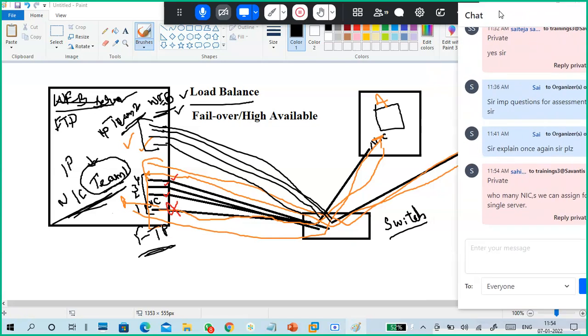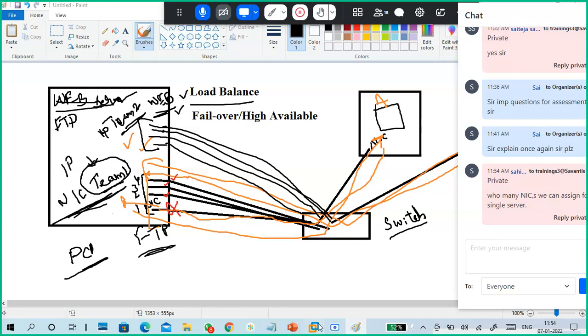It depends upon how many PCIs you have. Normally onboard PCIs are there, as well as riser cards and all. Mostly we can add 8 NICs only, not more than that. In general, I'm telling you, not more than 8 NICs. It depends upon the server, motherboard, and your operating system also.